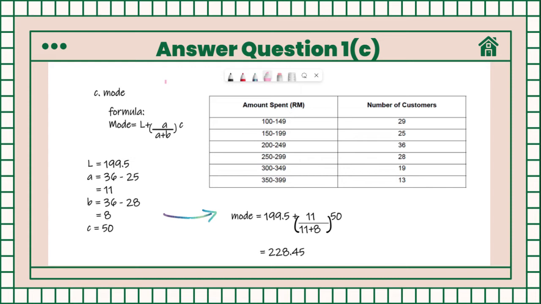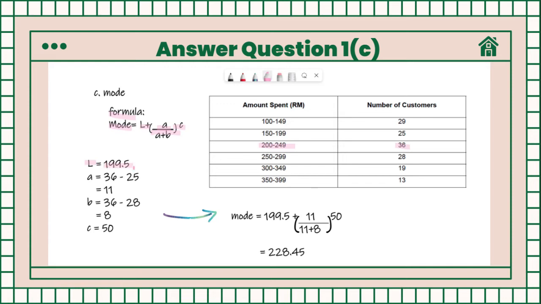For this question, we need to find the mode of the data. I suggest you find the mode using the formula, which is mode is equal to L plus A over A plus B, multiplied with C. As we see in the table, the highest frequency is 36, which lies in the 200 until 249 modal class. So, L, which is the lower class boundary of the modal class, is 199.5.